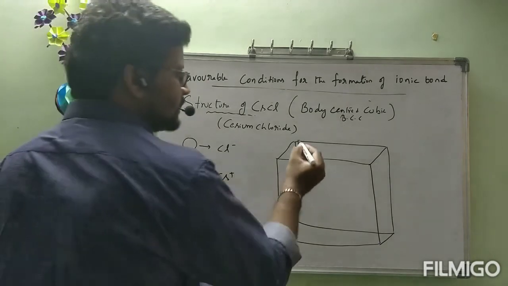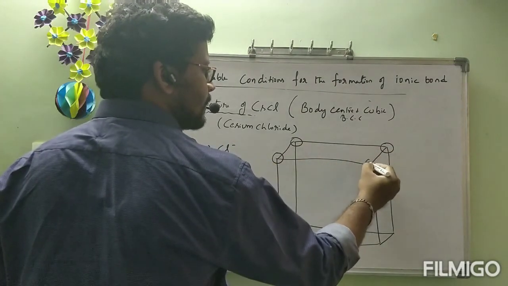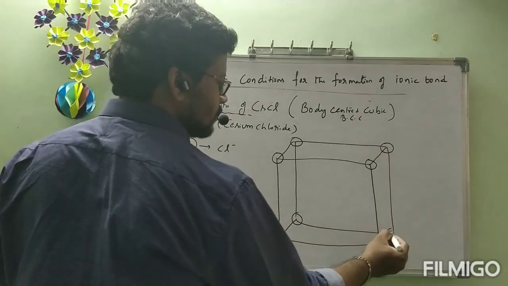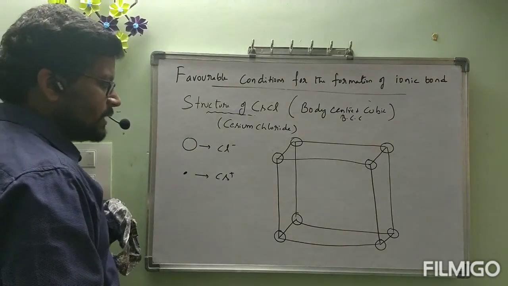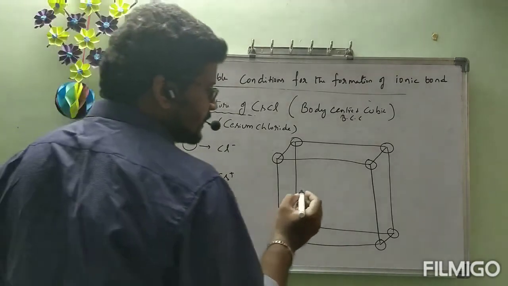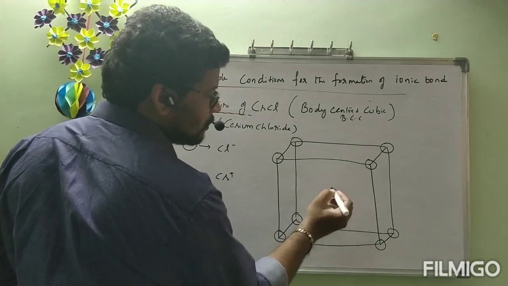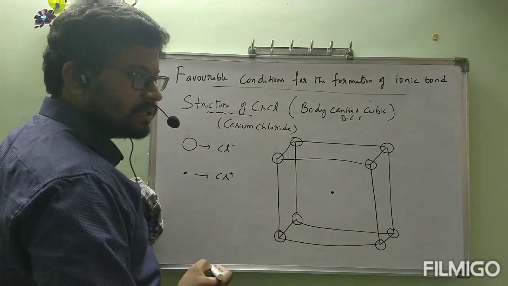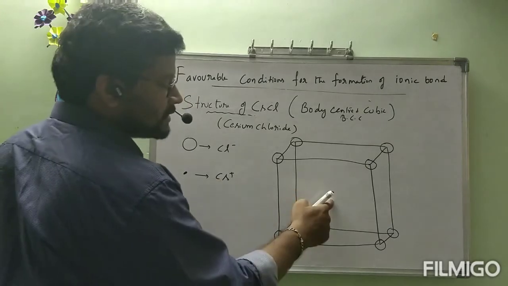Okay, let us see where Cl minus ions are present. These are all Cl minus ions. This dot is present in the middle. If you imagine our classroom as a cube, in the middle of the classroom this Cs plus will be present.